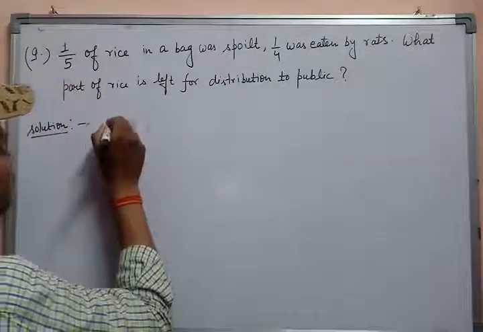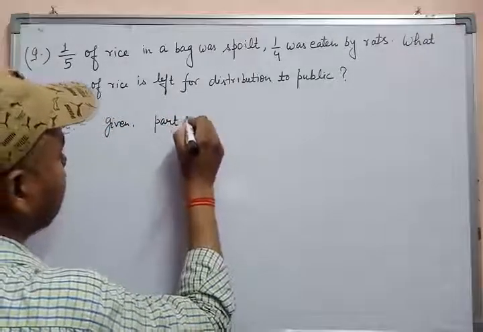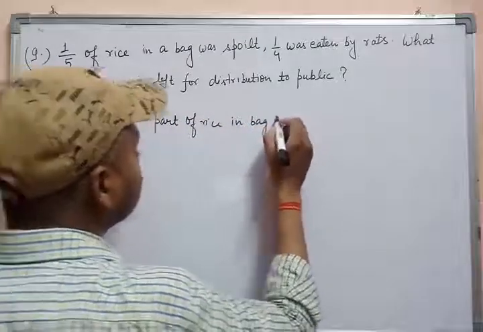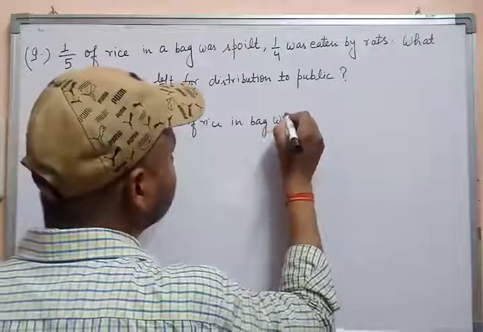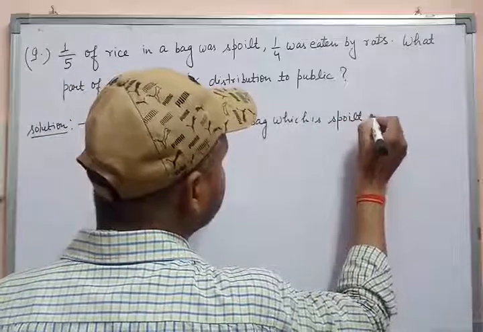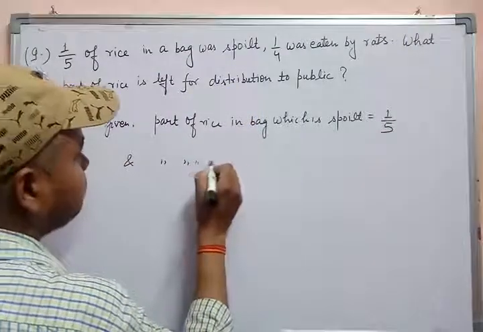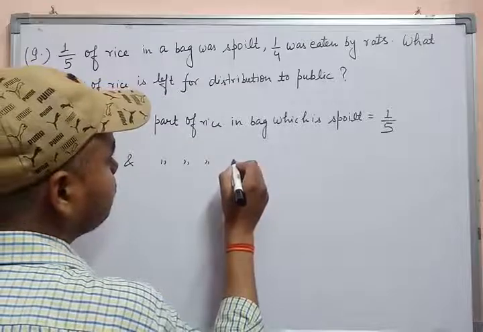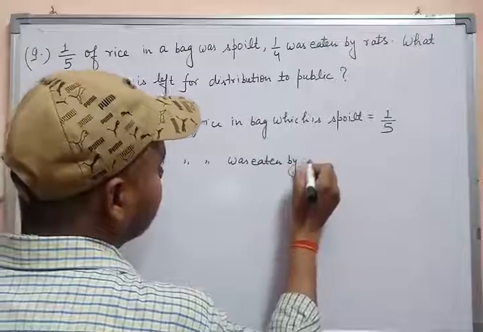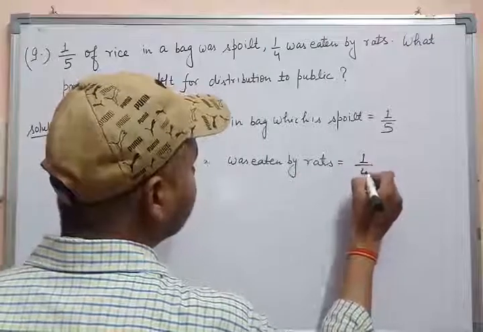Given: the part of rice in a bag which is spoiled is equal to 1/5, and the part of rice eaten by rats is equal to 1/4.